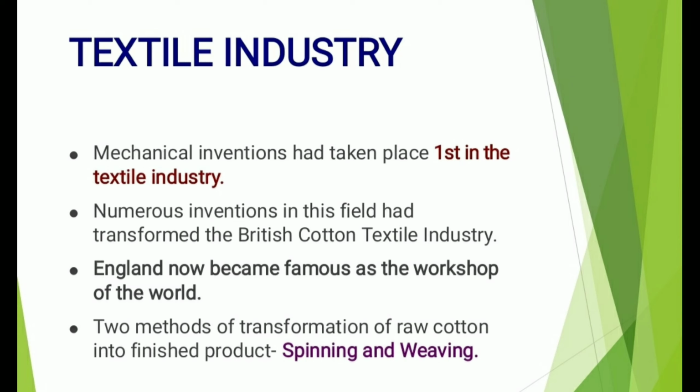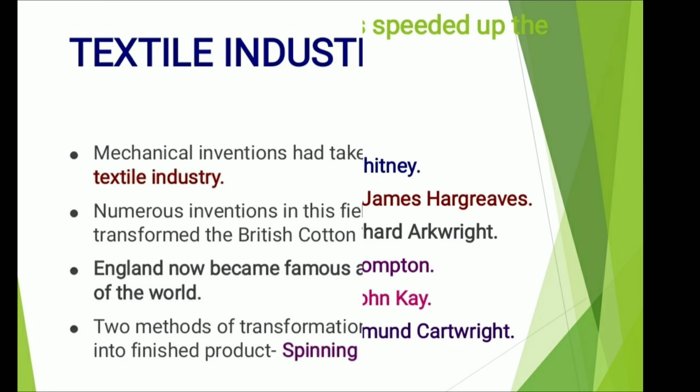There are two methods of transformation of raw cotton. Now, what are these two methods? They are spinning and weaving. This question is asked for 1 mark. What are the two methods of transformation of raw cotton into finished product? The answer is spinning and weaving.